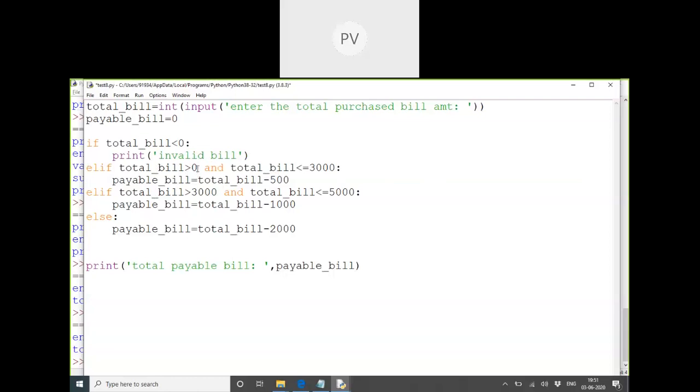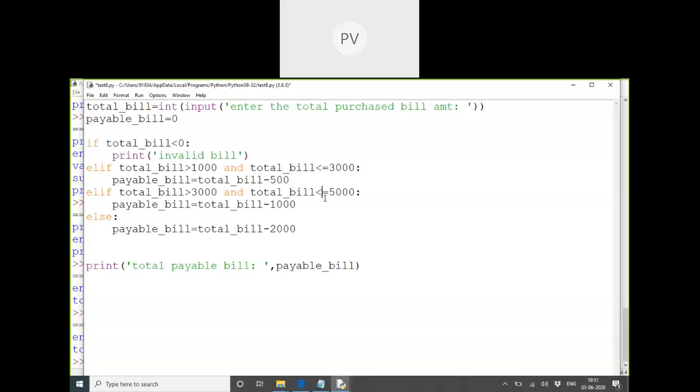More than something, at least 2,500, more than 2,000. For every purchase, maybe I just want that if you're purchasing minimum 1,000 to 3,000, then only I should give this discount. Just for every purchase, I cannot give 500 discount. Real time, you have to see later. I just very randomly gave this rule. So whatever is the shopping malls or the shopping criteria, according to that, we have to write the code.